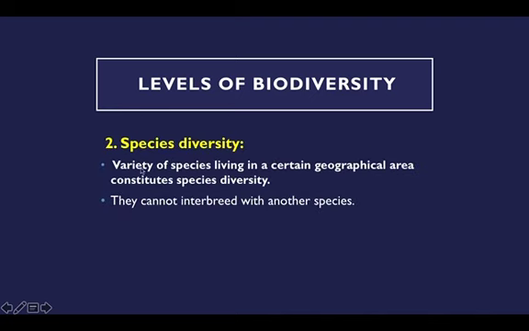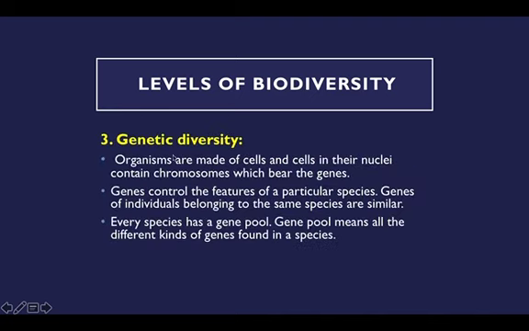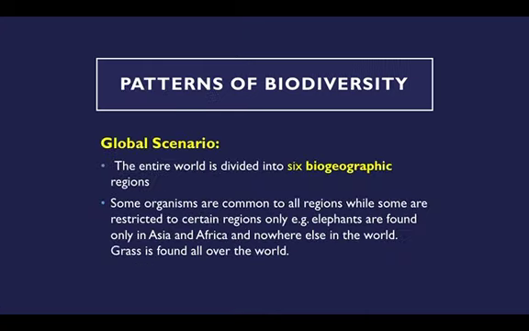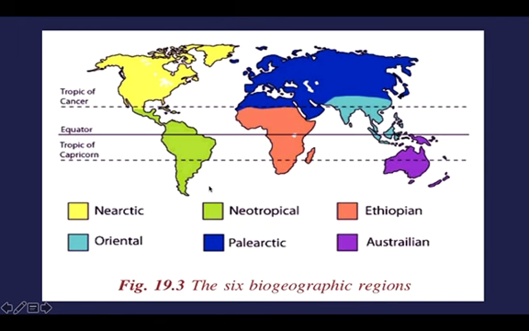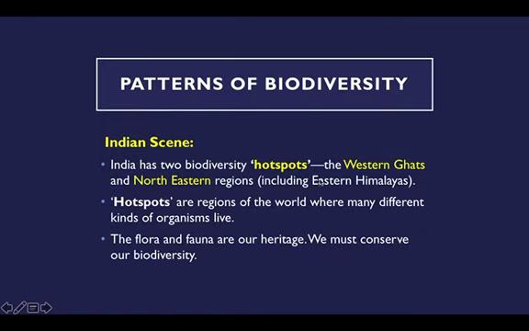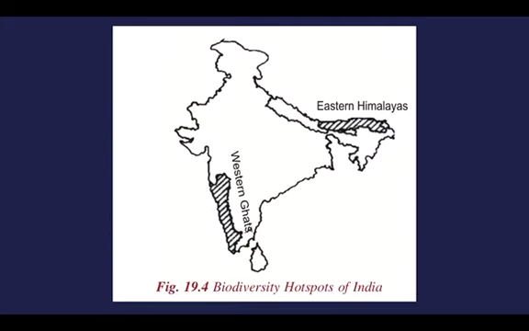Then we have species diversity. Then you have genetic diversity, how organisms are classified based on their gene pool. And then the patterns of biodiversity: we saw the global scenario, and we said that there are 6 biogeographic regions. And when it comes to India, there are two hotspots, that is two biogeographic regions. One is the Western Ghats, another one is the northeastern region. So we saw the meaning of hotspot, and we saw that map of India.